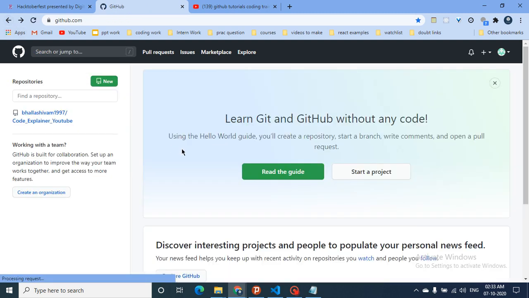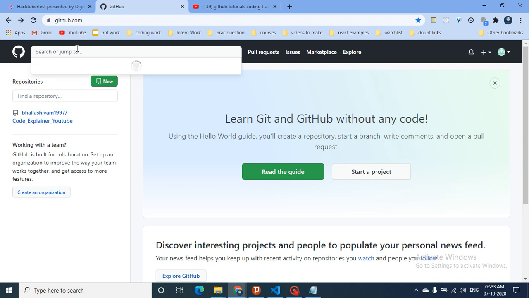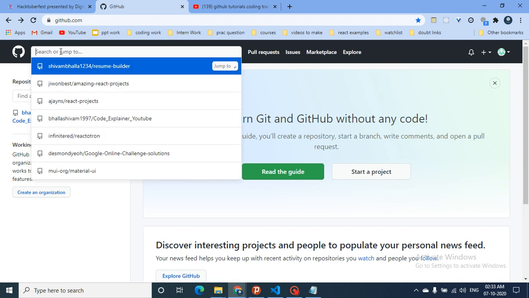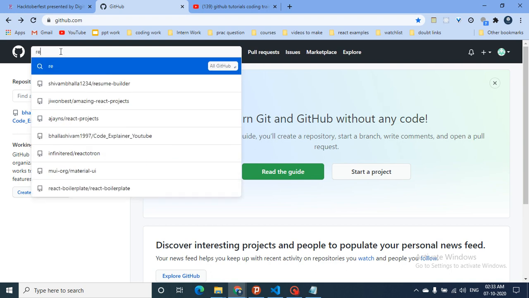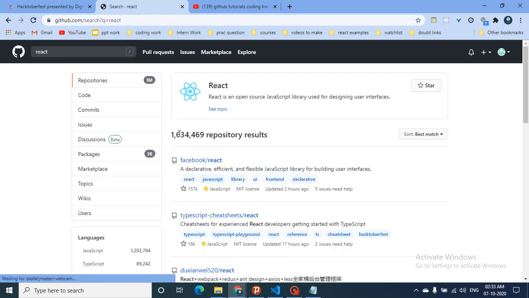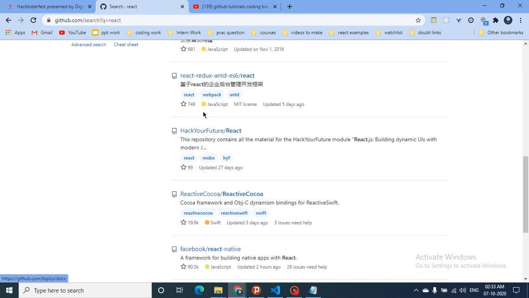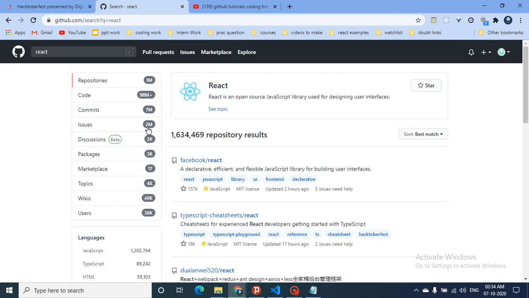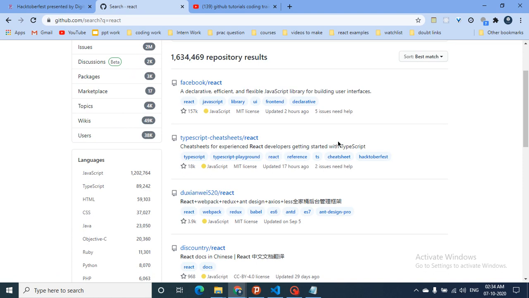You're going to first find some open source repo. I'm actually learning React, so I'm gonna find some repo which is using React. You have to search in all of GitHub, and as you can see there are 1 million repositories having React used in them. You have to find one repository which is using React, and now you have to do a pull request. Now you're gonna see how I can do a pull request.